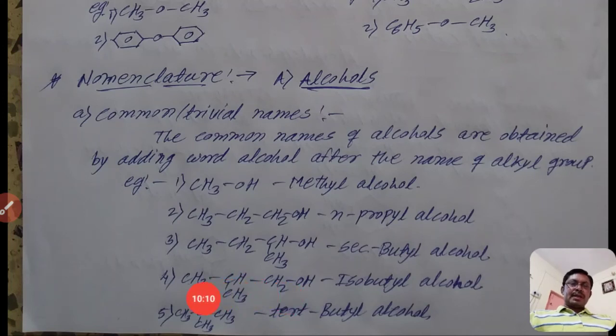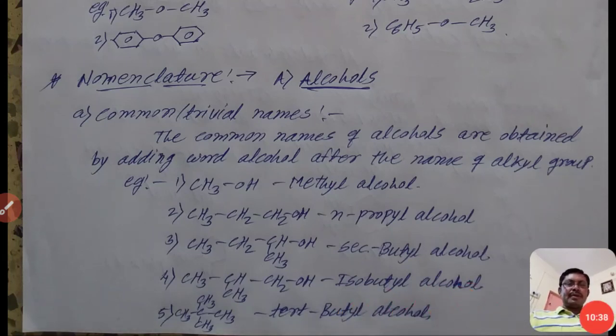So see here the straight chain, 1 2 3 carbon atoms, and there is a branch on the second carbon atom, so we use iso. The number of carbon atoms is 4, so it is butyl. The hydroxyl group is attached to the primary carbon atom, so it is easily written as isobutyl alcohol.